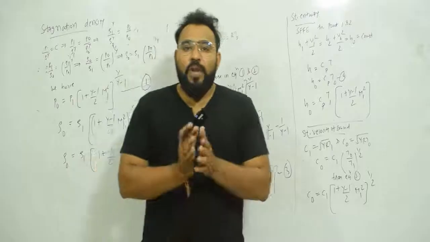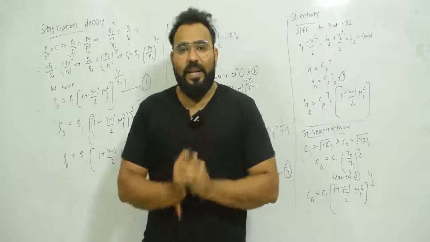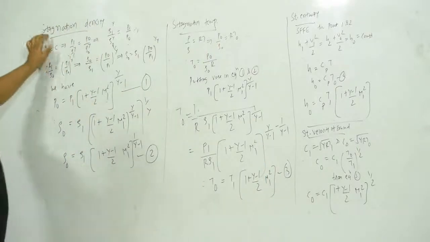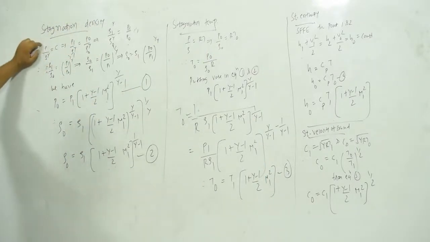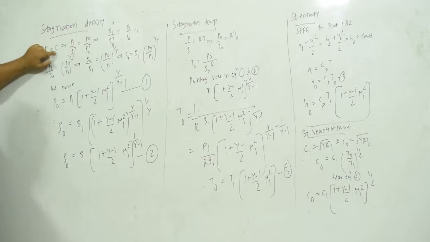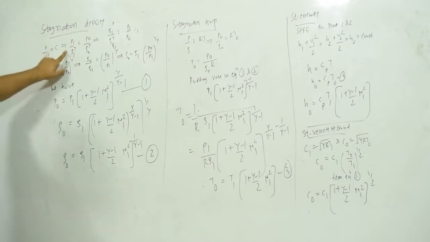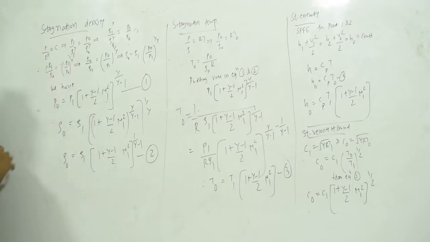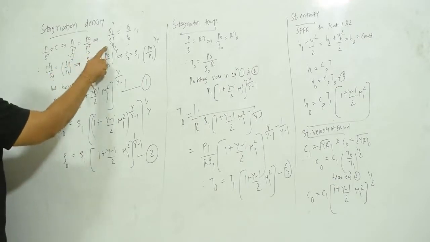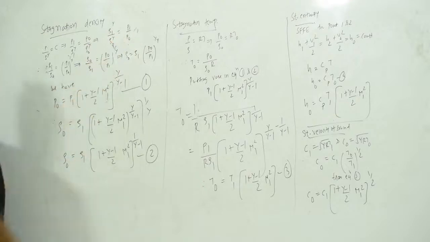Okay. Now we are going to derive stagnation density. So let us derive stagnation density. We know that for an adiabatic process P upon rho raised to gamma is equal to constant. So we can write P1 upon rho 1 raised to gamma is equal to P0 upon rho 0 raised to gamma. Therefore rho 1 raised to gamma upon rho 0 raised to gamma is equal to P1 upon P0. So what you're going to do is make rho 1 upon rho 0 the subject.